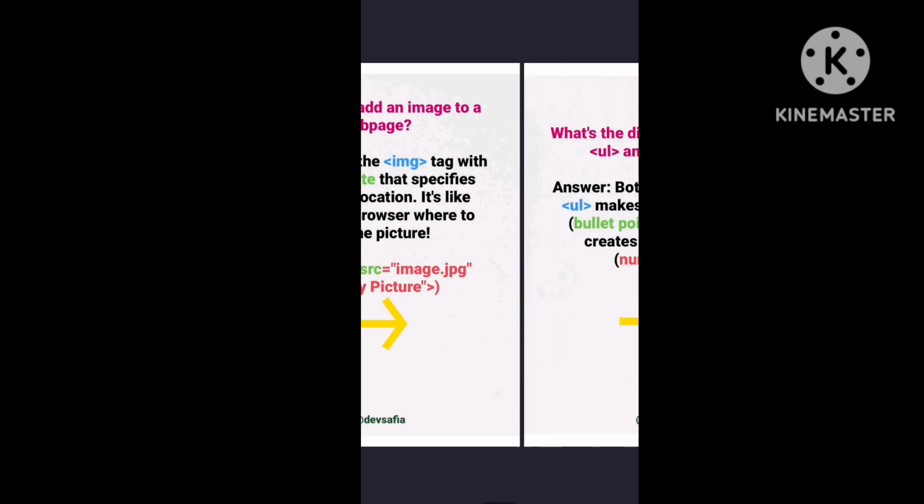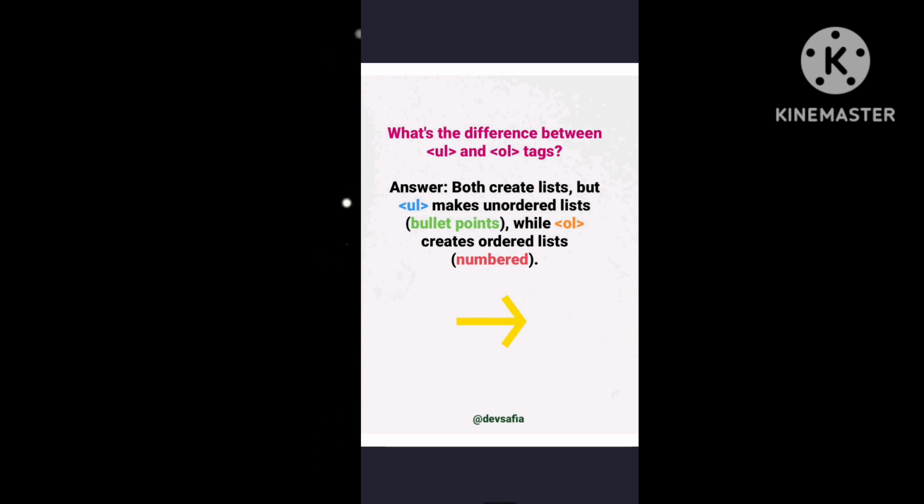Okay, next question is, what's the difference between ul and ol tags? Both create lists, but ul makes unordered lists, meaning bullet points, while ol means ordered list, which creates lists in numbers like 1 2 3 4, a b c d, or even Roman numerals.